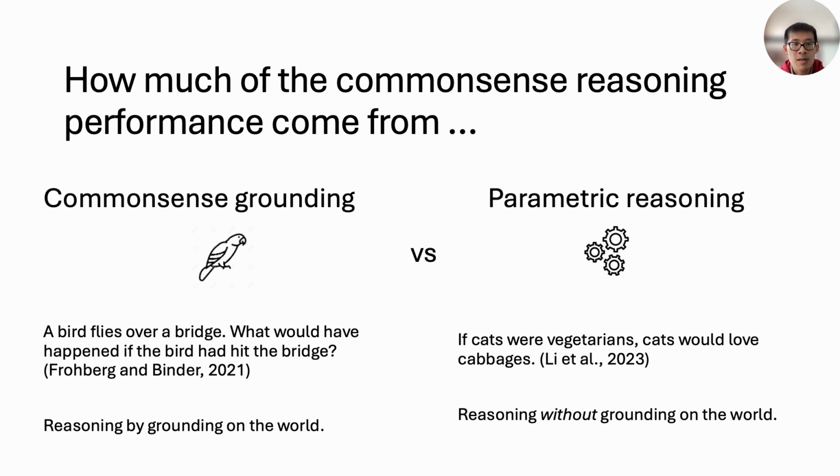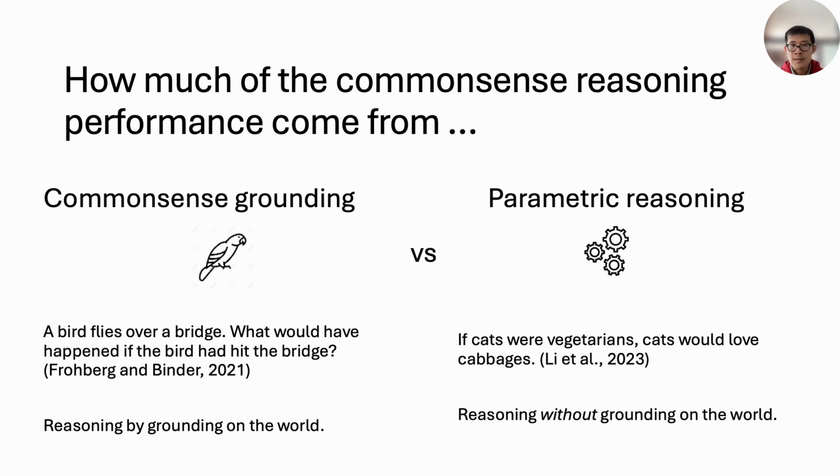For example, a bird flies over the bridge. What would have happened if the bird has hit the bridge? The answer could be produced by just parroting out what happens in the real world. On the other hand, parametric reasoning is the true reasoning that we are interested in. If a model is doing parametric reasoning, then the reasoning procedure should not rely on the current world, and it should work even in an anti-factual setting, one that contains facts that are opposite from common sense. For example, if cats were vegetarians.